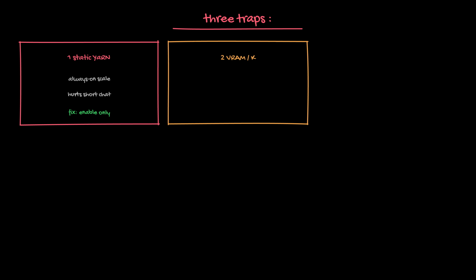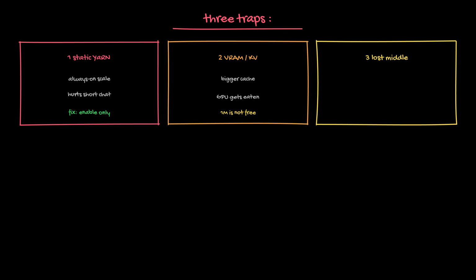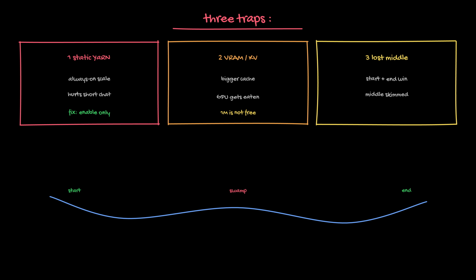Trap 2, VRAM and KV cache. A bigger window stores more keys and values. Memory climbs fast. 1M sounds free until the cache eats your GPU. Trap 3, lost in the middle. Models often attend more to the start and the end, and skim the swamp in between. A giant dump is not a retrieval strategy.